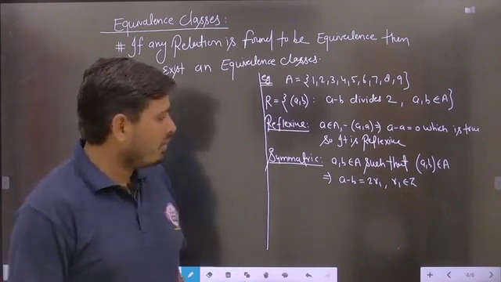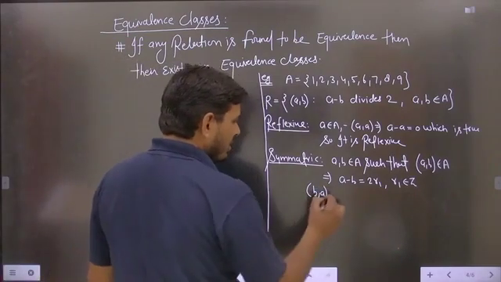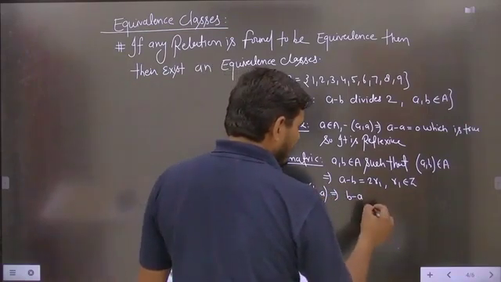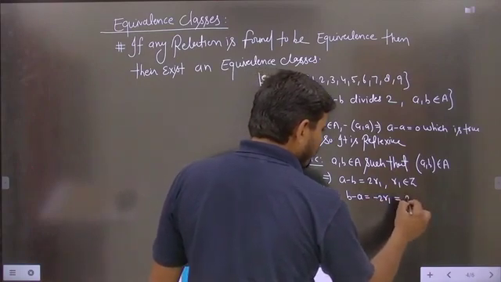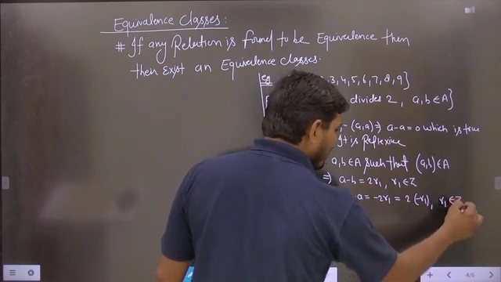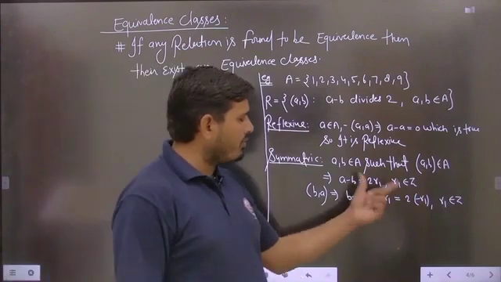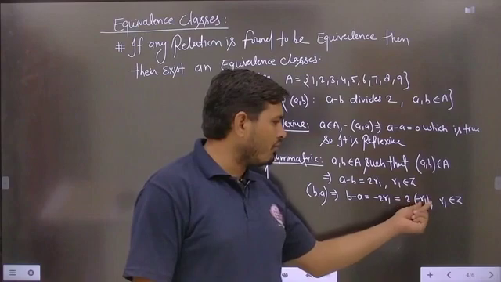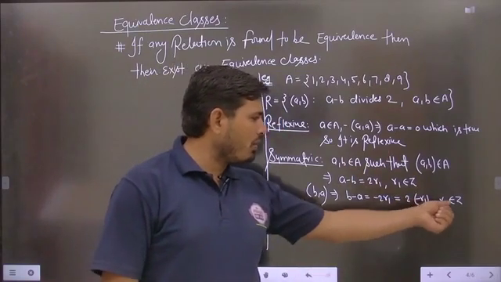Similarly, now we will check for (b, a). So (b, a) implies that b minus a, and b minus a is definitely, students, found to be minus 2r1, which is 2 times minus r1, where r1 again belongs to Z. So if we check for (b, a), then b minus a will give the answer as minus 2r1, but we can write this part as 2 times minus r1, meaning again this is a number which belongs to the set of integers.